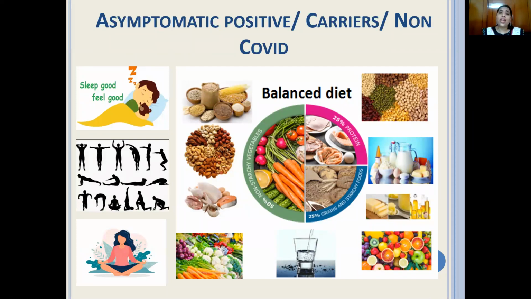Last, I cannot forget this group, because this group could be either asymptomatic COVID positive patients, or carriers, or non-COVID patients. Now, what happens is we see a lot of people at home. Lockdown is also synonymous with cooking a lot of calorie dense meals every day and night.